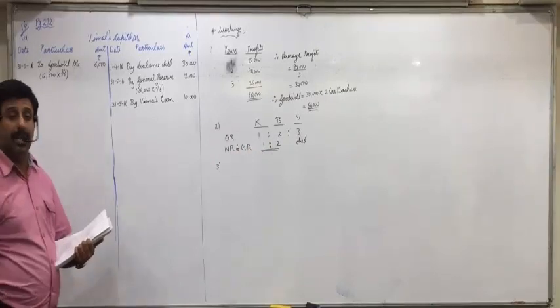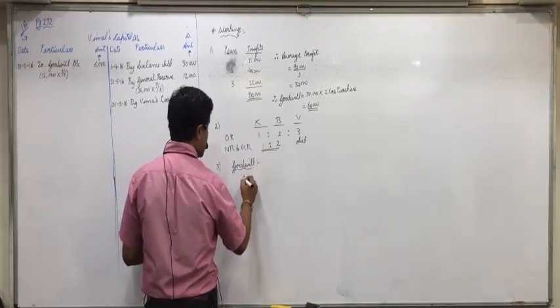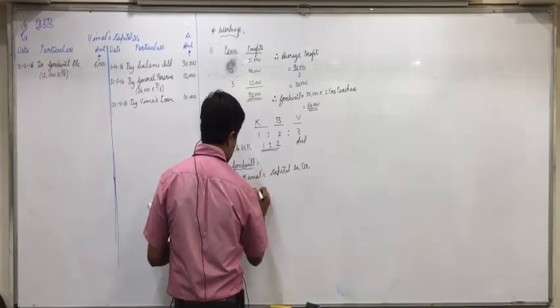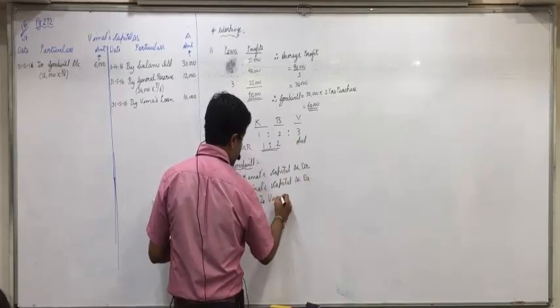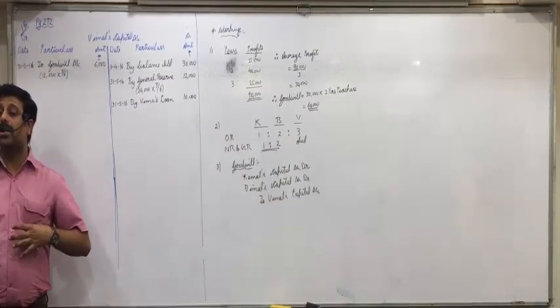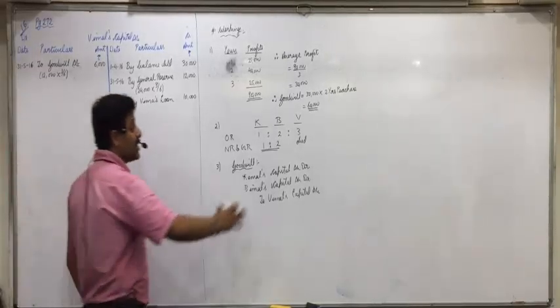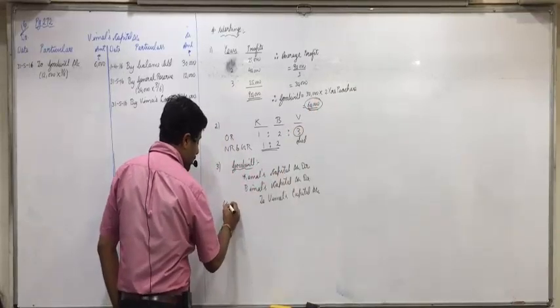Got it everyone? Now for goodwill, remaining partners, that is Kamal's capital account debit, Vimal's capital account debit, to retiring partner Vimal's capital account. First we will find Vimal's share in that. Goodwill is valued at 60,000, 60,000 into 3 by 6, 30,000.